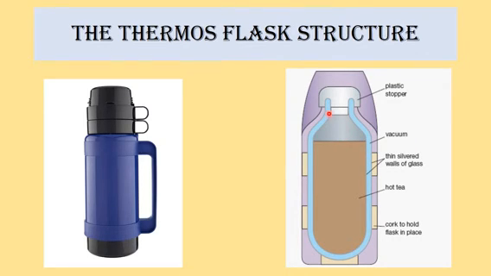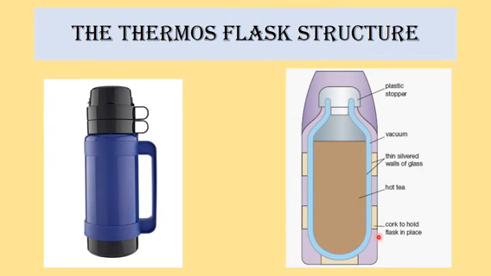So another, here you can see a plastic stopper. What is happening? This plastic stopper prevents heat being lost by convection and evaporation. So here also it stops transfer of heat. And also here cork to hold flask in place.